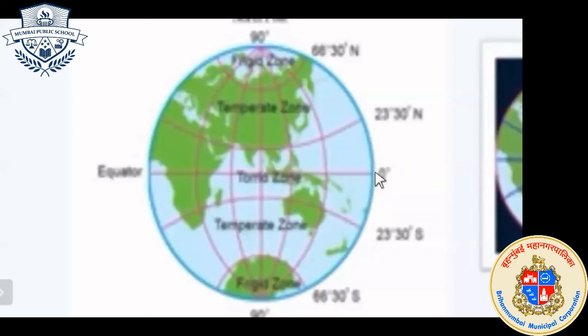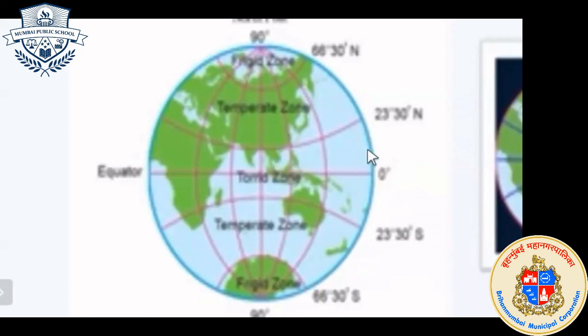Already we discussed that this is the torrid region, the region with high temperature. That is why this is the torrid region. This is only the hot temperature region, high temperature region.